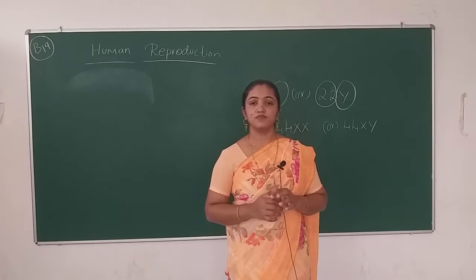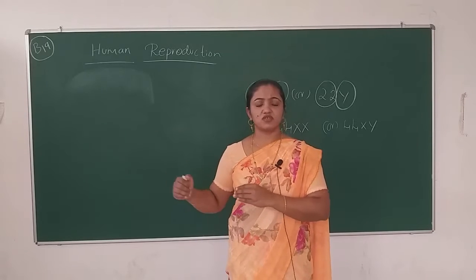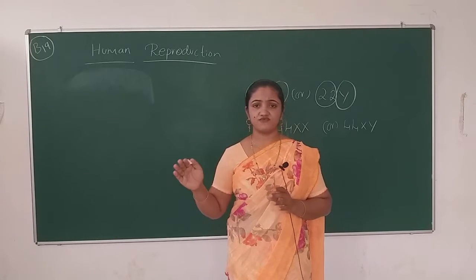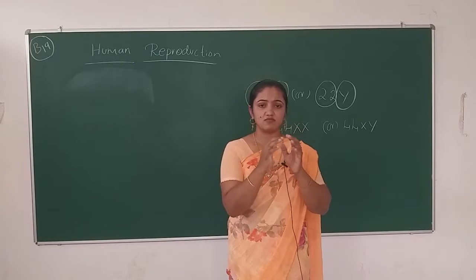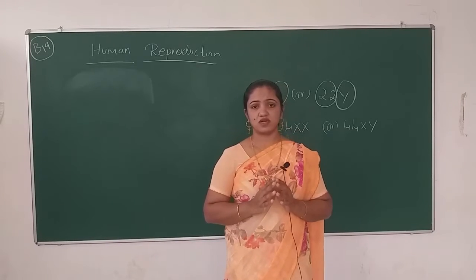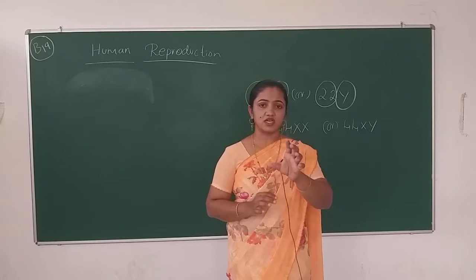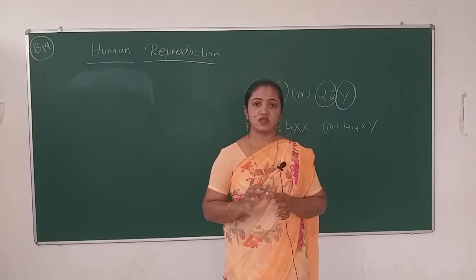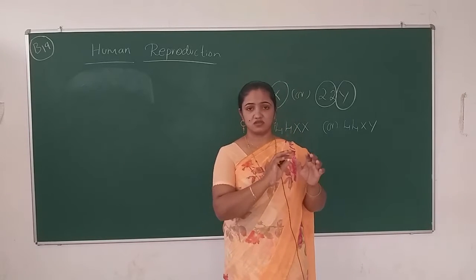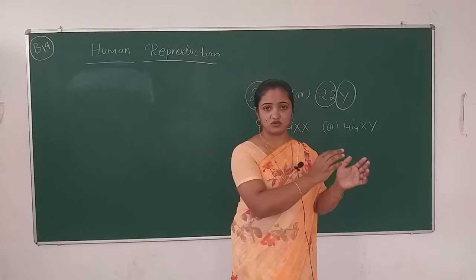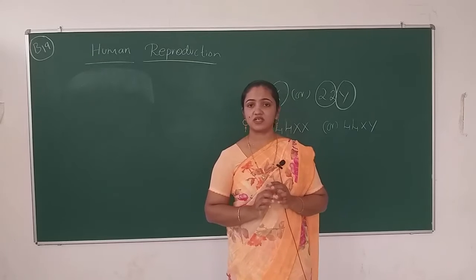As I said, after the first mitotic division, the process continues. A number of cells form inside that cell. Inside the cell, a number of cells form, right? Those cells are known as blastomeres. It reaches till the 32-cell stage. After the 32 cells, that morula transforms into a blastocyst.